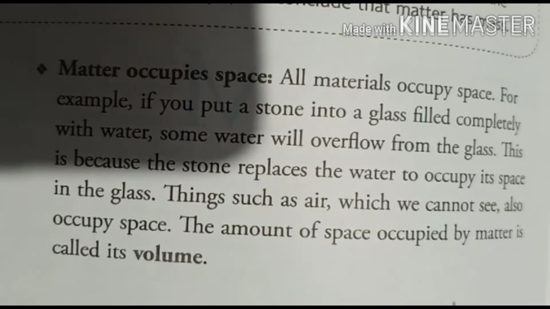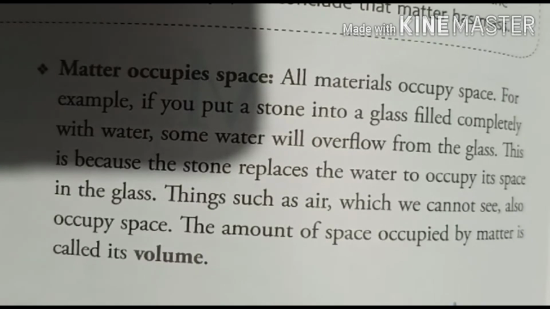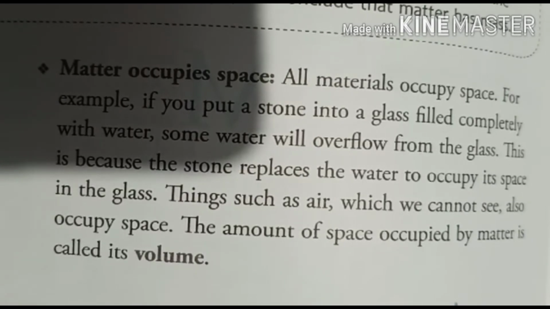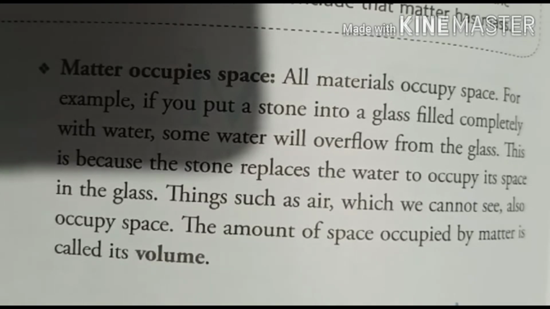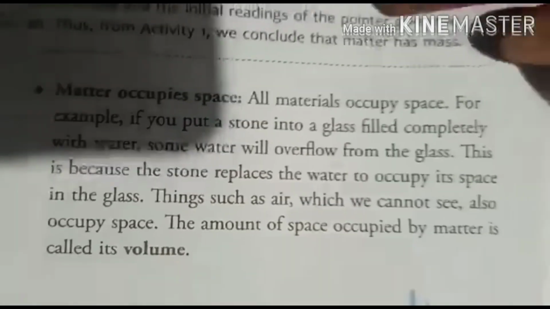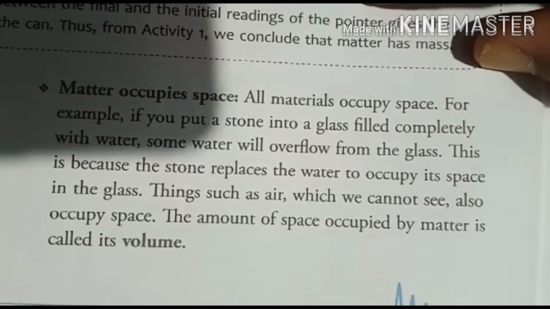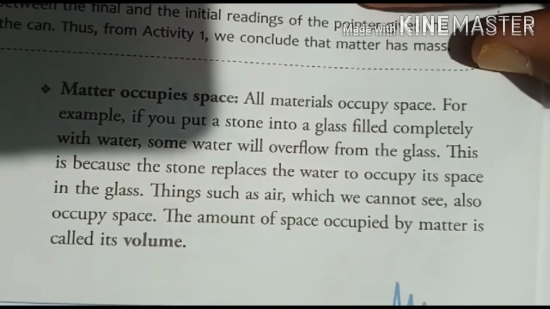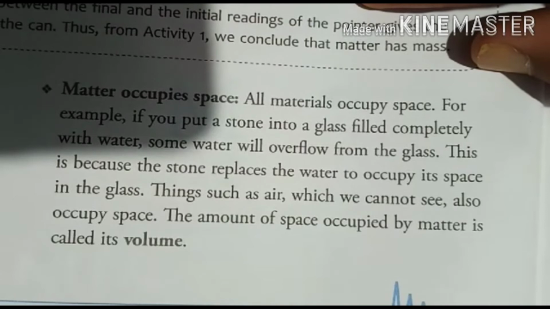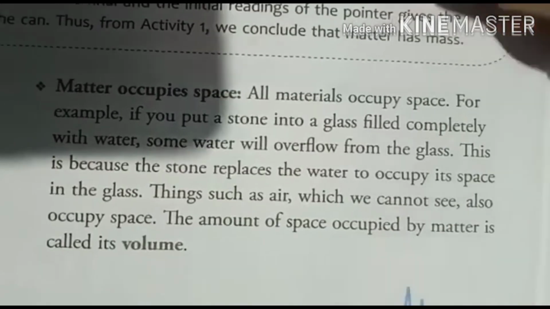When stone is kept inside the water, it replaces the water. We know that water can flow, so water easily comes out of the glass, and the stone occupies the space of the water that is replaced by the stone. So things such as air, which we cannot see, also occupy space. The amount of space occupied by matter is called its volume.